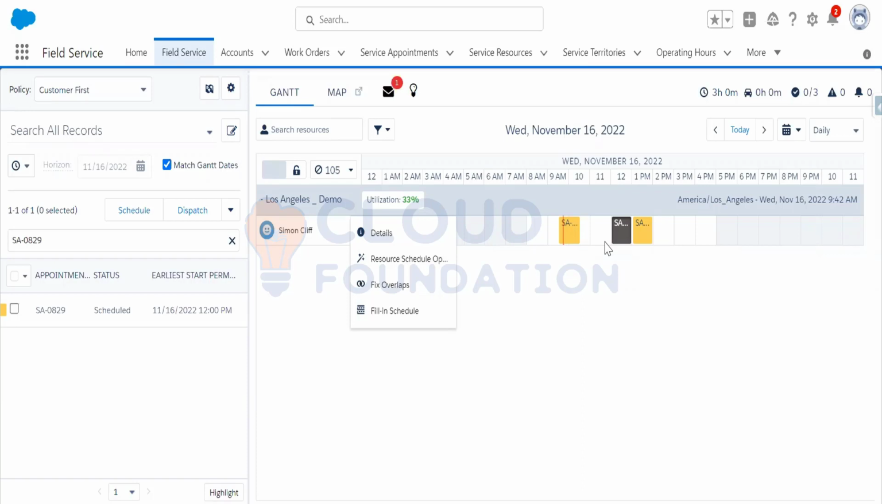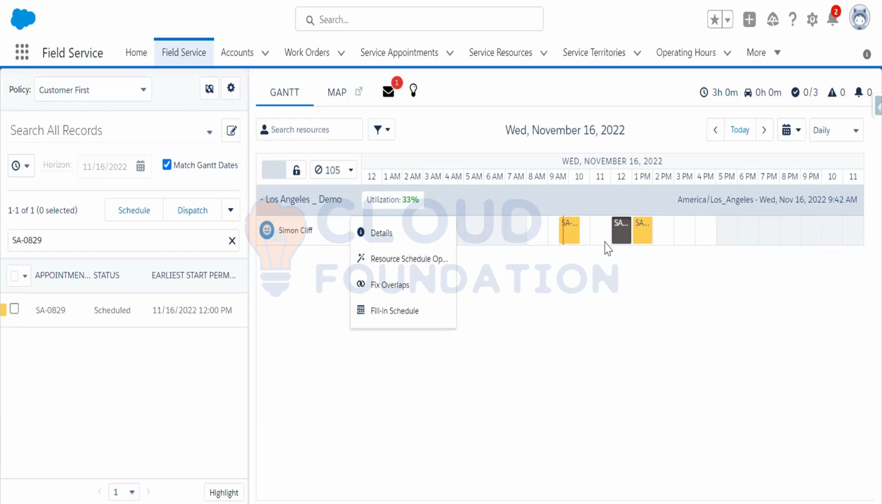Whereas resource schedule optimization has the potential to completely change someone's schedule because obviously it's looking for the most optimal pattern. The fill-in schedule is just trying to fill in the gaps, but it doesn't change for that given person their existing appointment. So it's not quite as fundamental. Okay, cool. That makes sense.